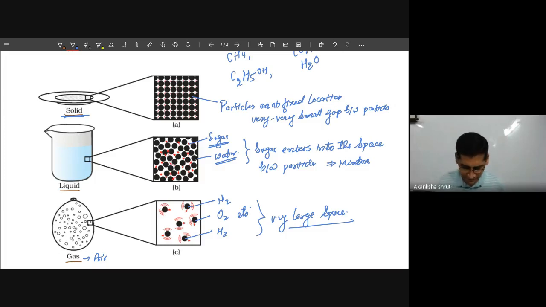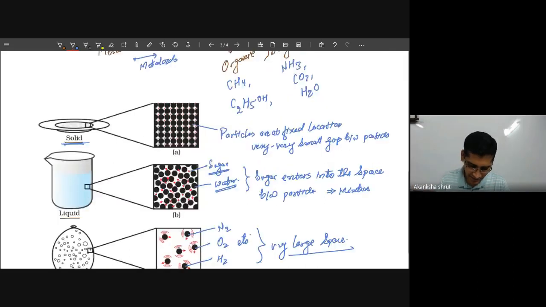So while forming a mixture, it is possible to mix liquid with liquid, or solid in liquid. Which kind of mixture is this? The solid is sugar and the liquid is water. So solid in liquid. In gas, air is gas with gas. Considering all these things, there are various classifications that we are going to learn. So how are mixtures formed? By mixing the particles of different materials. And what was the classification that we had already learned?